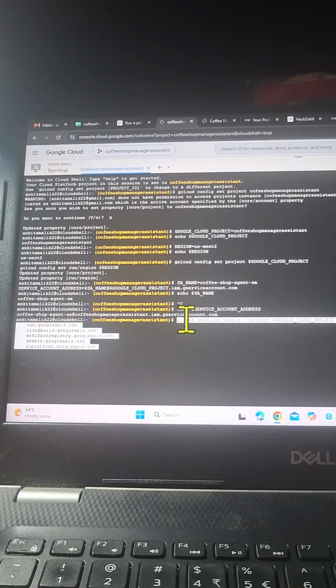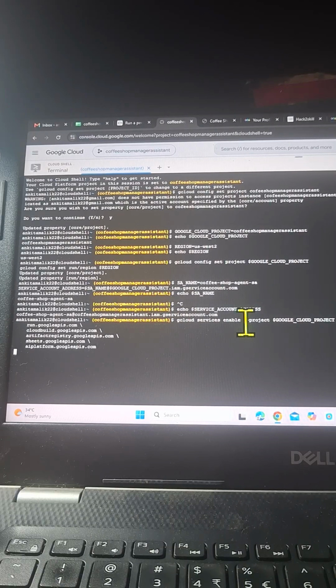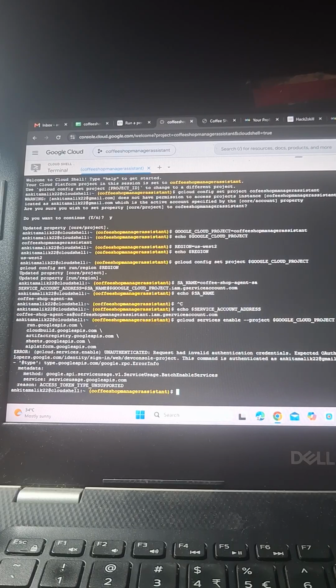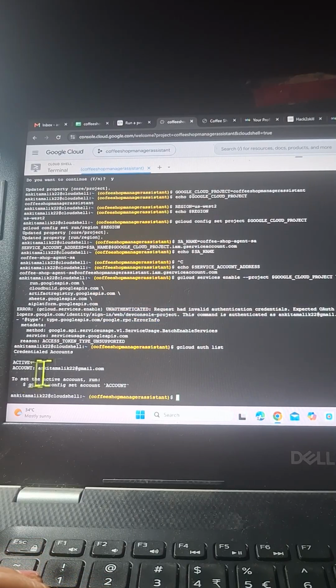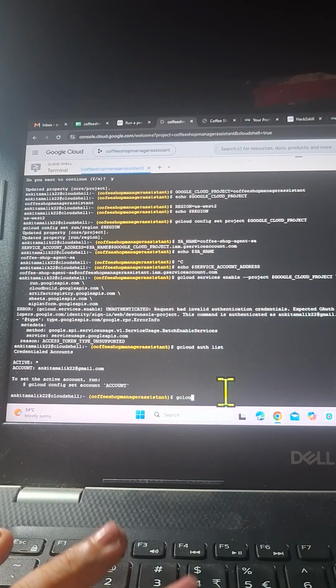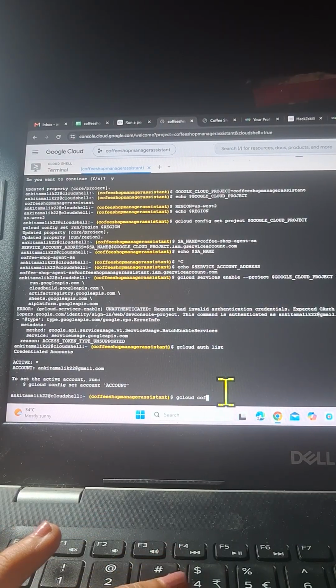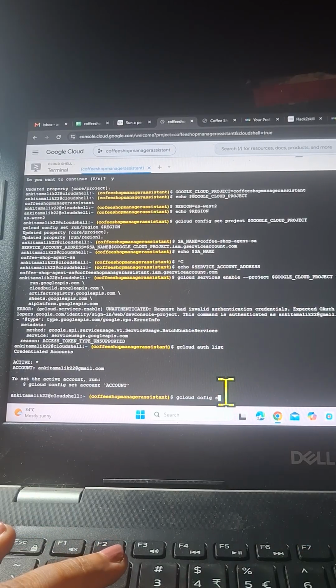Next is enabling the project APIs. So for this project, gcloud services enable, and I have already done this. Access token required, so I can do gcloud auth list. It's active. Okay, gcloud config set account.